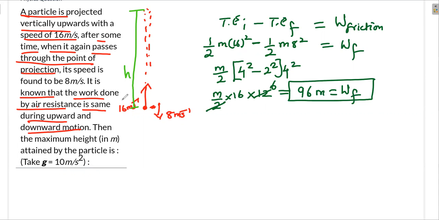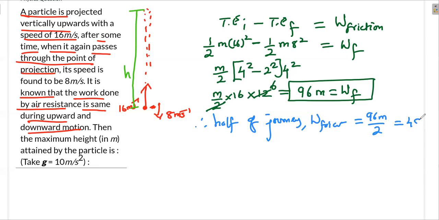Again, you have to understand this is for the upward journey and downward journey. Whenever there is friction or any non-conservative, dissipative force, remember it will be equal to the change in total energy, the work done by the force. Now I only need to find for upward. So for half of the journey, whether it's upward or downward, the work done by friction, or energy lost, will be half of this. Work done should be negative here actually. Remember, I'm only taking the magnitude. Work done will be negative because it's dissipative. I've deliberately subtracted the smaller number from the bigger number. So it is half of 96 m, which is 48 m.